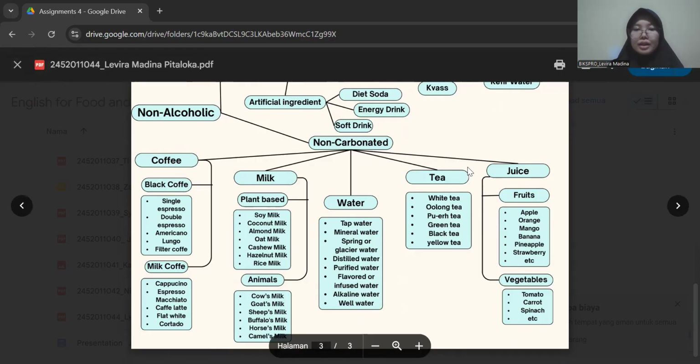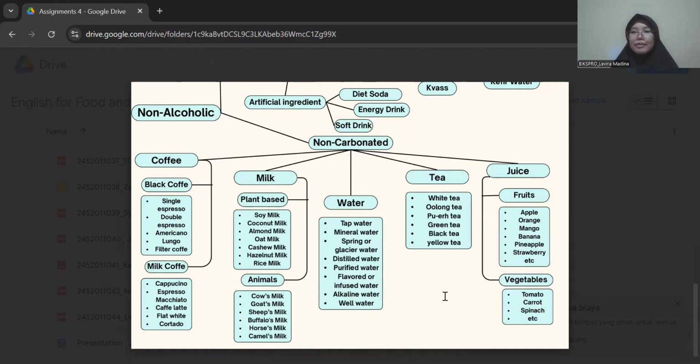So for the next is the milk. Milk is divided into two types, plant-based and animal. For the plant-based, examples are soy milk, coconut milk, almond milk, oat milk, cashew milk, hazelnut milk, and rice milk. And examples from animal milk are cow's milk, goat's milk, sheep's milk, buffalo's milk, horse's milk, and camel's milk.